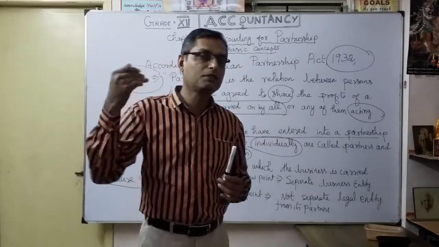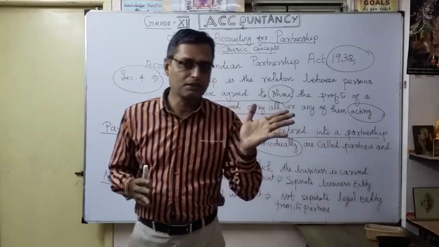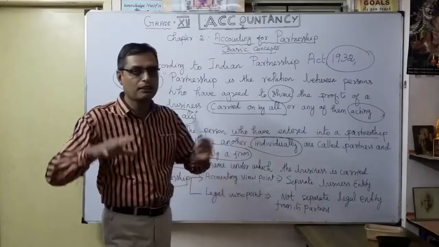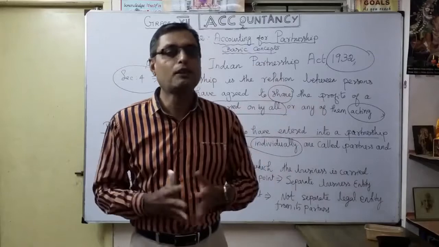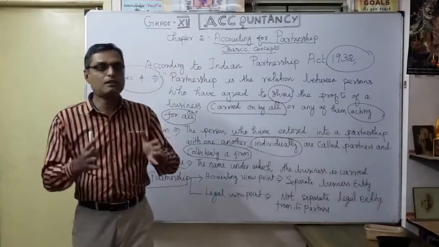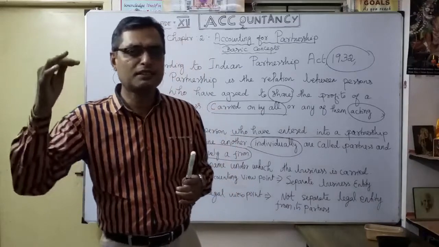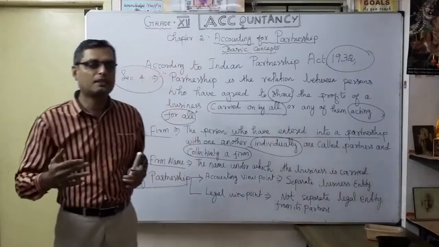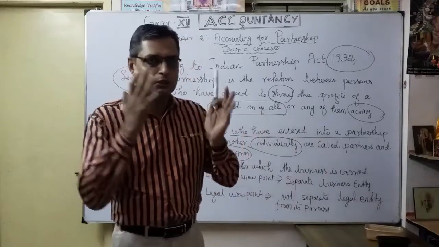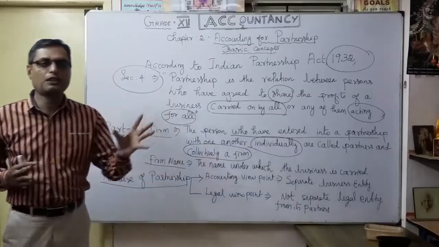Already studied in our concept: business entity concept, artificial person. Person is different, business is different. That is the accounting point of view. From the legal point of view, the liability is unlimited; I will study it later. The partner's liability is unlimited. Any default or debts borne by the firm, suppose you are unable to pay the creditors, your personal property is also affected.